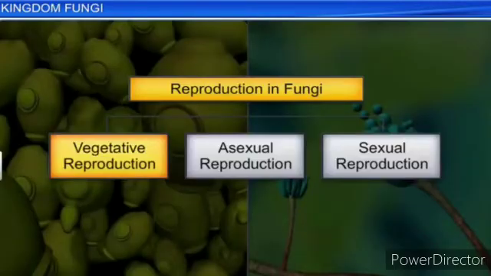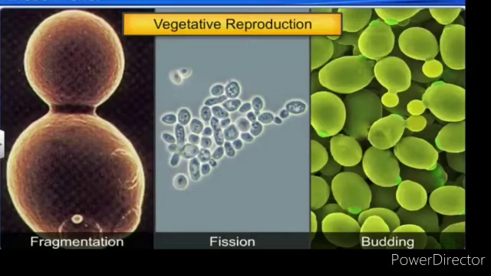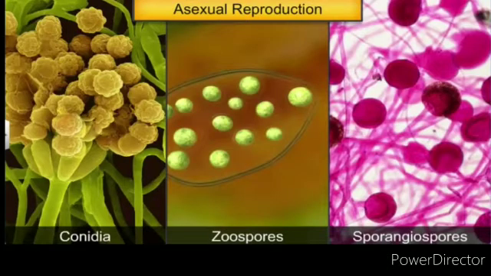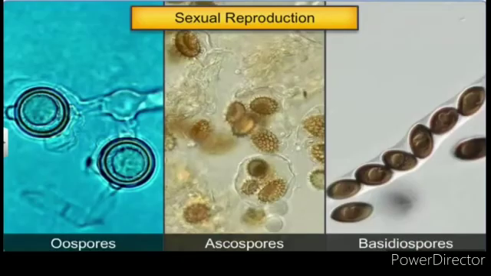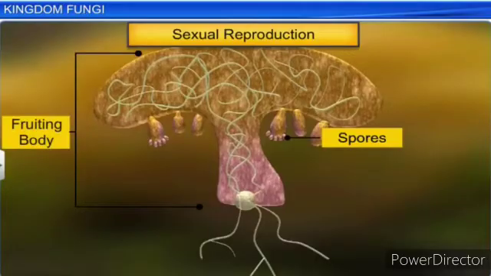Reproduction in fungi can take place by vegetative means: fragmentation, fission and budding. Asexual reproduction is by spores called conidia, sporangiospores or zoospores. Sexual reproduction is by oospores, ascospores and basidiospores. The various spores are produced in distinct structures called fruiting bodies, the particular structure where the spores are produced.